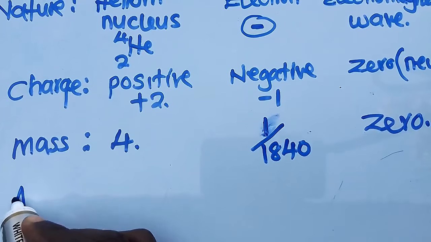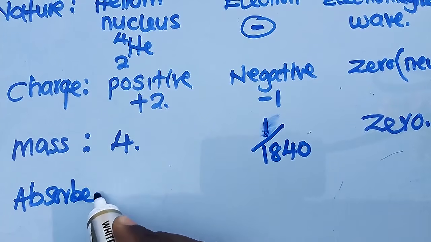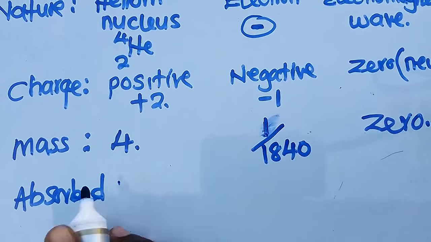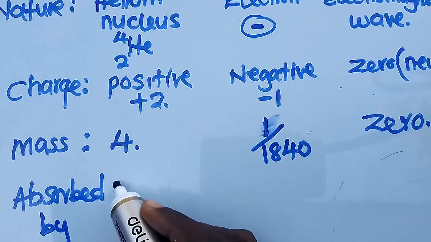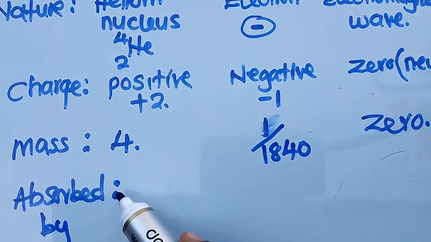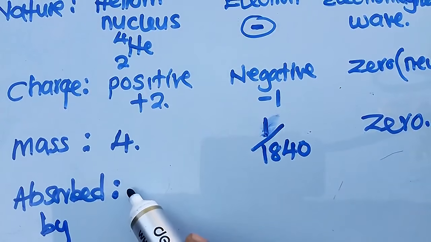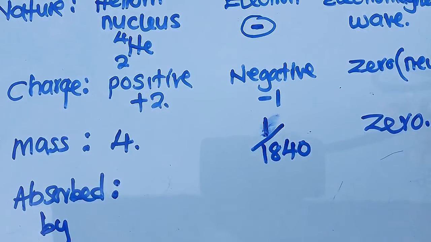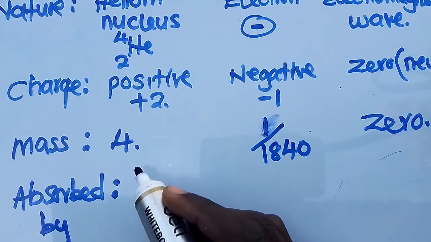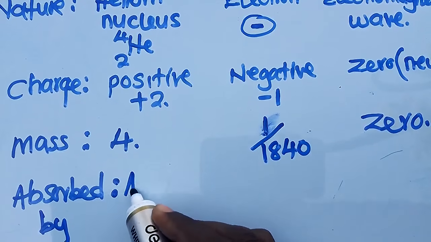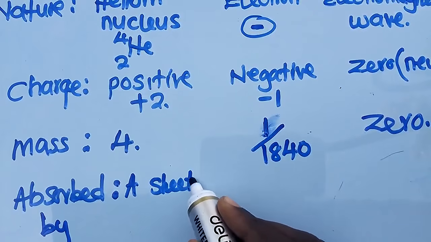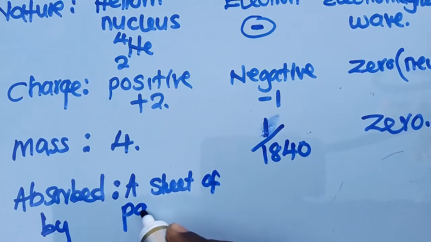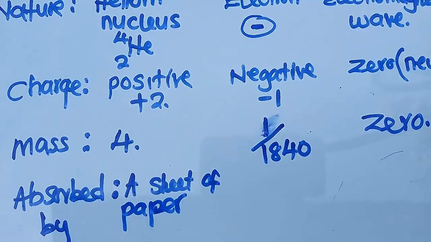So these are absorbed by... The first one is an alpha particle. Where can we absorb an alpha particle? We use a sheet of paper. Just a sheet of paper. This is what you need to understand.